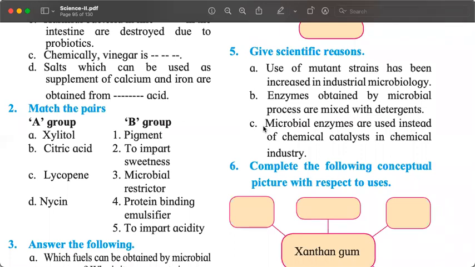Where is it given? Tell me. Try to find out.